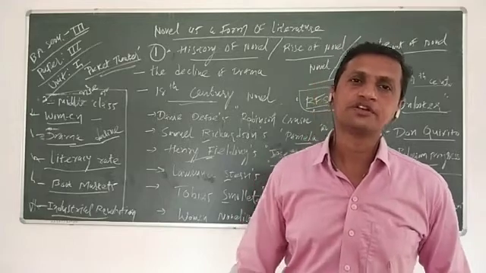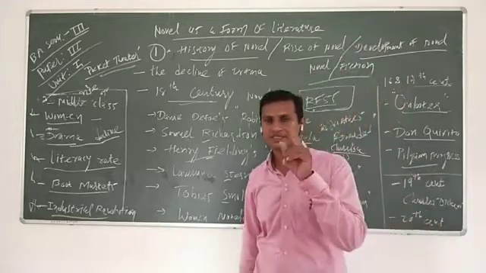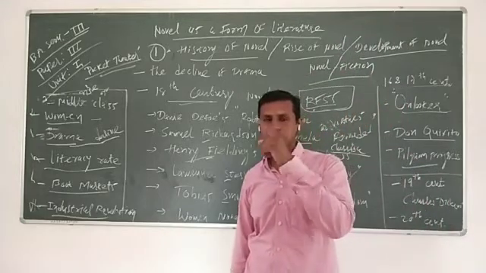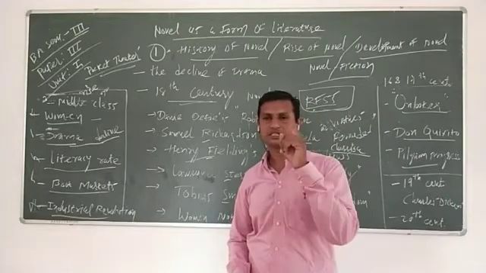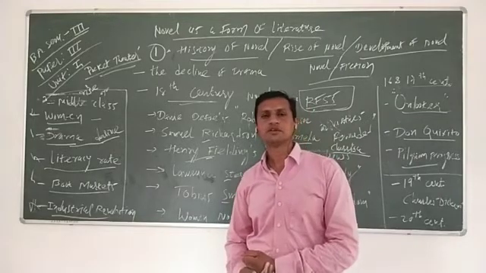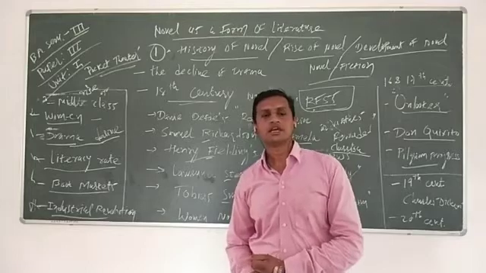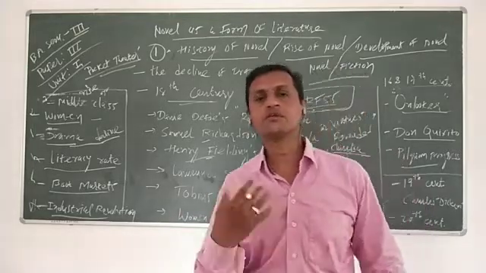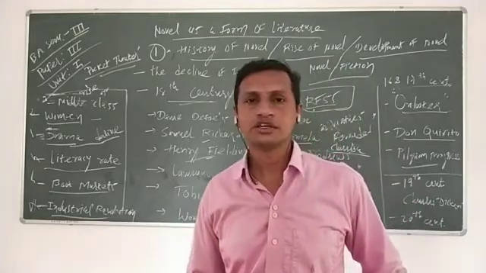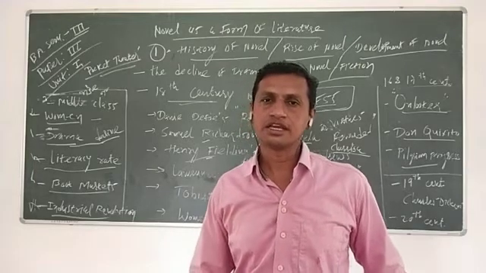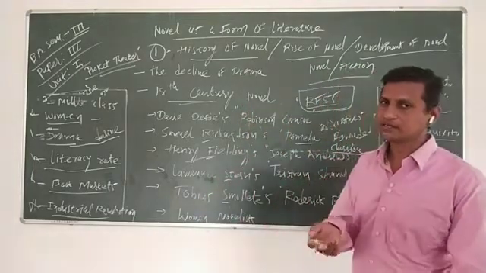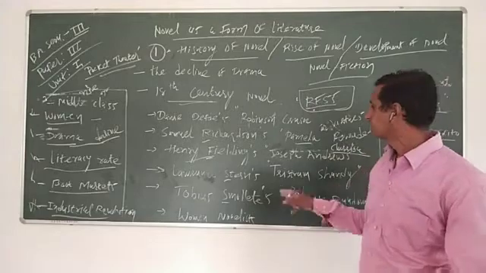First of all, he did not like the feminine chastity and virtues of women. So he said that not only women, men are also virtuous and chaste. He tried to make a parody of Richardson's Pamela.